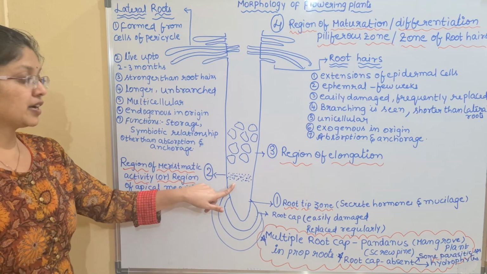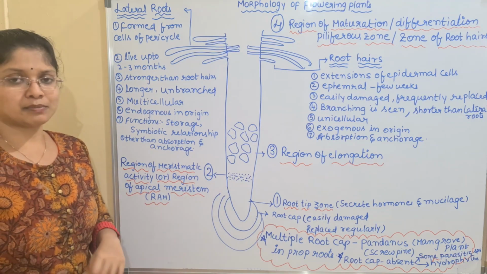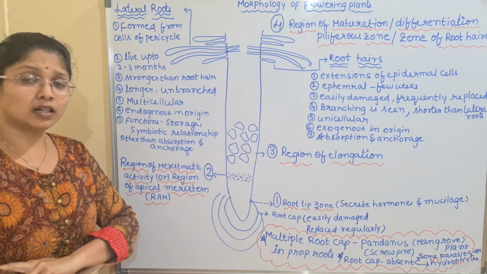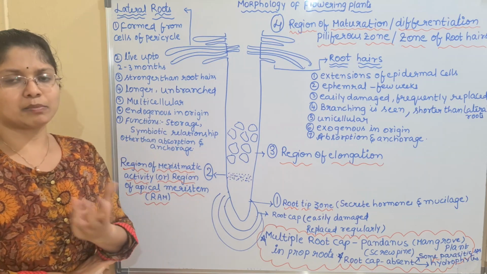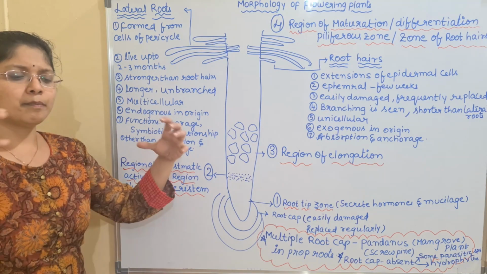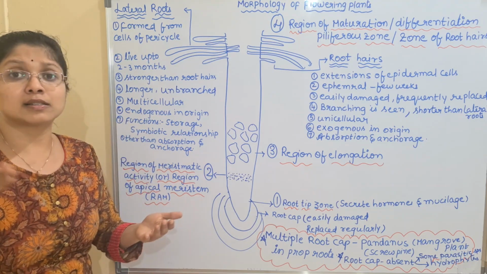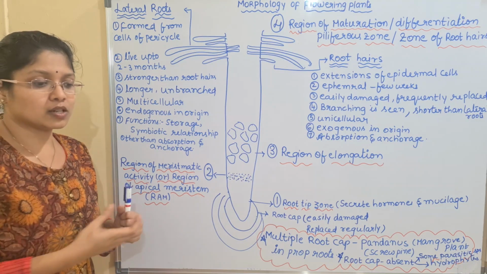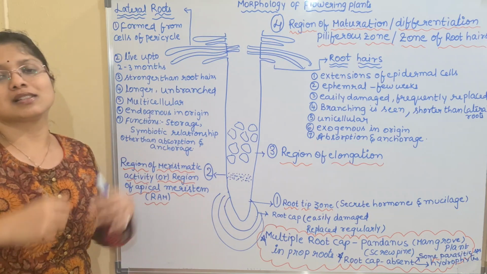This is the name given to the second region. Here the cells are meristems, and these meristems are nothing but parenchymatous cells. The root is shown here as empty, but we all know that when you take a section of a root, you can see many layers inside it, just as when you take a section of a stem or a leaf, which is what you learn in anatomy.